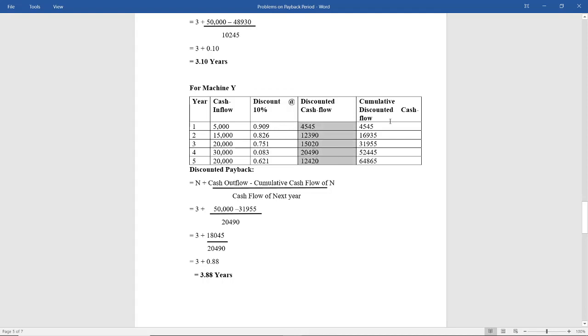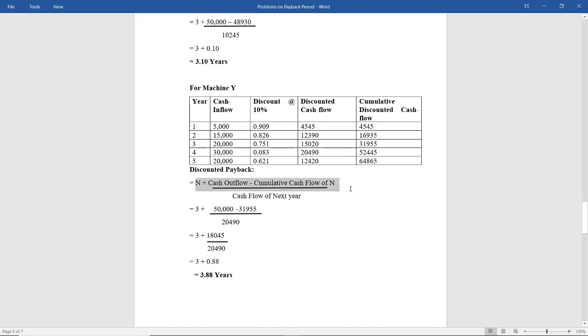How are you going to find the cumulative cash flow? For the first year, always the discounted cash flow and cumulative cash flow will be same. For second year, it is nothing but the cumulative cash flow of the previous year plus cash flow of the next year, and so on. You have found out cumulative discounted cash flow. Now, are you finding the exact cumulative discounted cash flow which is equal to the cash outflow? No, cash outflow is 50,000. But from above you have to see the nearest value to 50,000. So 31,955 is nearest. So n is 3.